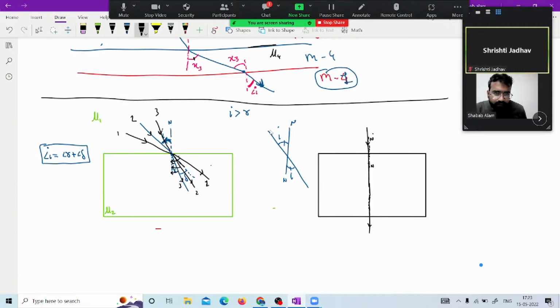Okay, so in this situation, we can say angle i is 0 and angle r, the angle of refraction, is 0. This is mu 2, this is mu 1, and if I talk about mu 2 with respect to 1, we have mu 2 upon mu 1, which is a non-zero value. It means we have some optical density of medium 2 with respect to 1. It is not a zero value.